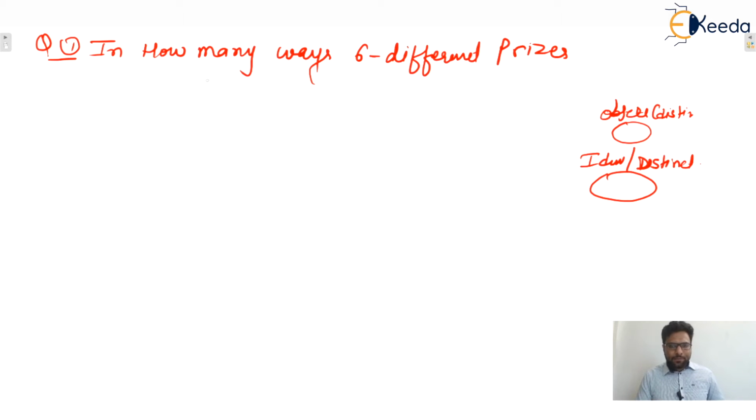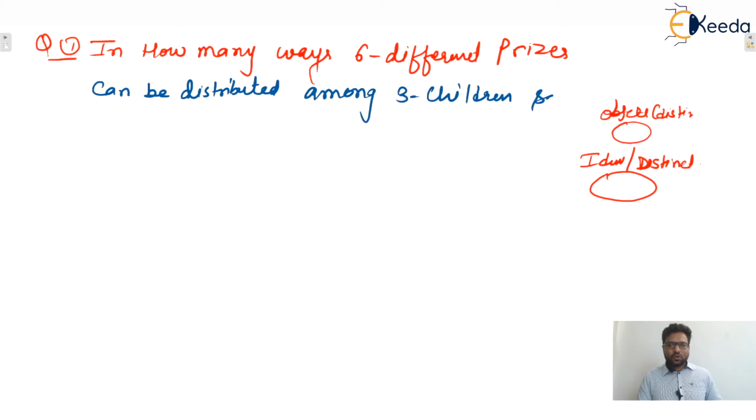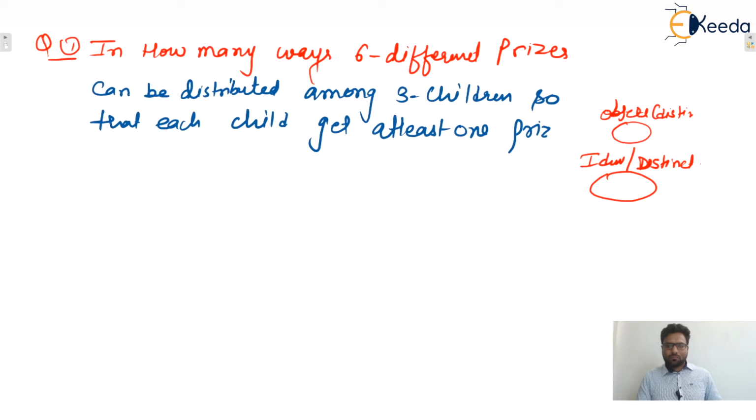Okay, fix different prizes. In how many ways can 6 different prizes be distributed among 3 children, so that each child gets at least one prize? Isn't it? That is the question.